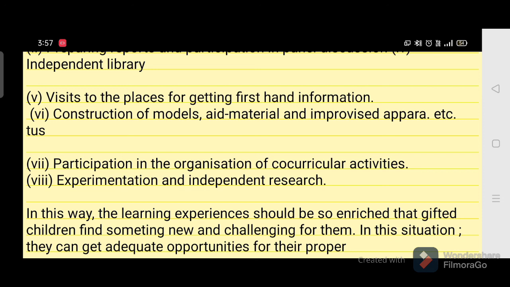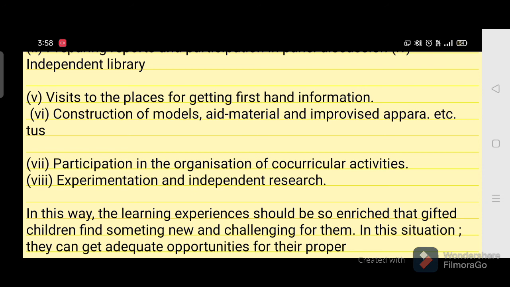So this is the most important. This is the bread and butter for the gifted children, to make them more interested, to make them always learning, and to improve their abilities. So in this way, these learning experiences should be so enriched that gifted children always find something new, something challenging for them. So in this situation, they can get adequate opportunity to prosper their abilities.